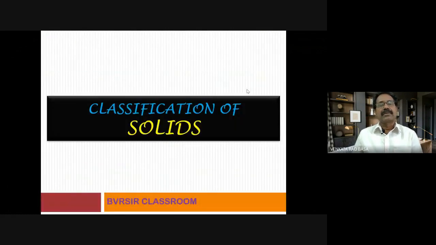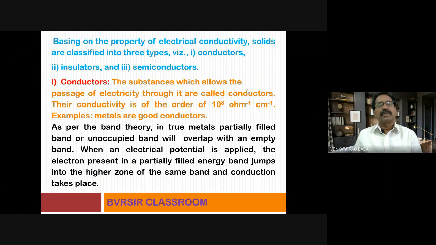As I told you, we will be dealing with solid substances with respect to electrical conductivity. So, classification of solids. Basing on the property of electrical conductivity, we all know that solids are classified into basically two types, conductors and insulators. But in between conductors and insulators, there are certain substances which are classified as semiconductors. We will discuss those semiconductors also in detail. Let us start like this.